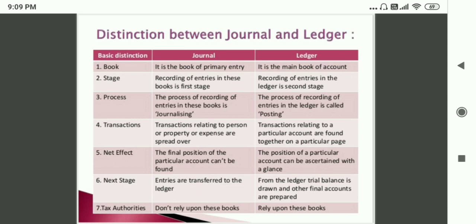And the next point is next stage. Entries are transferred to the ledger, and from the ledger the balance is drawn and other final accounts are prepared. And the last point is tax authorities don't rely upon journal books, and in ledger they rely upon these books.